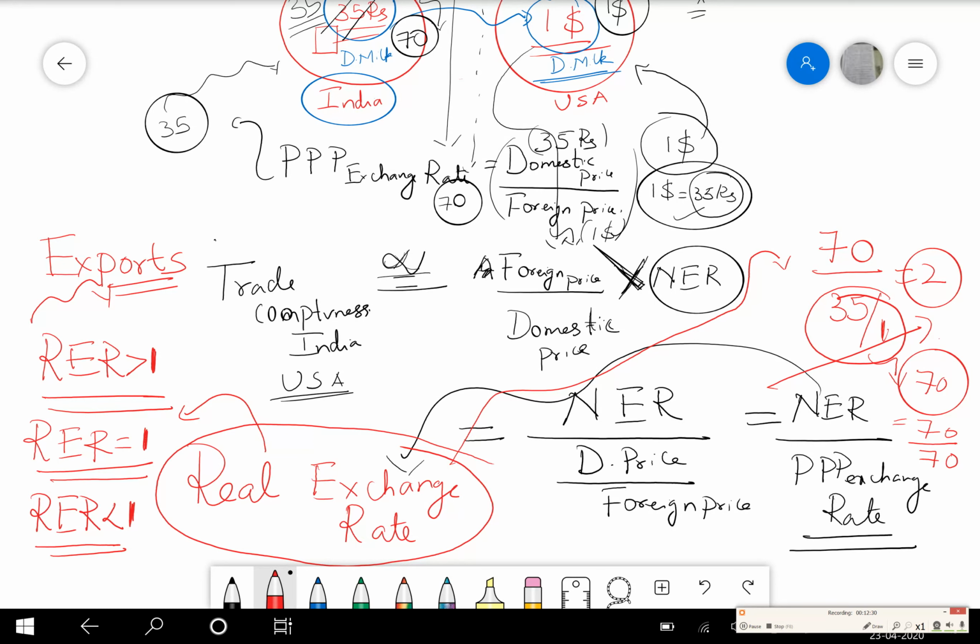So the understanding here is that the real exchange rate is the determining factor for my trade competitiveness, because it includes the other aspects also. If the question is asked in the exam, which one will affect, nominal, real exchange rate or PPP exchange rate, the answer should be the real exchange rate. I hope you have understood this, and I'm going to explain real effective exchange rates, etc.